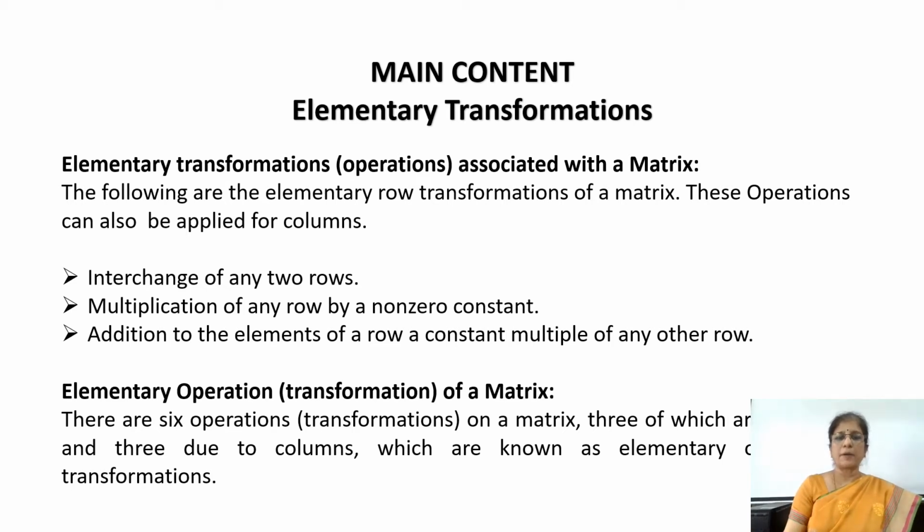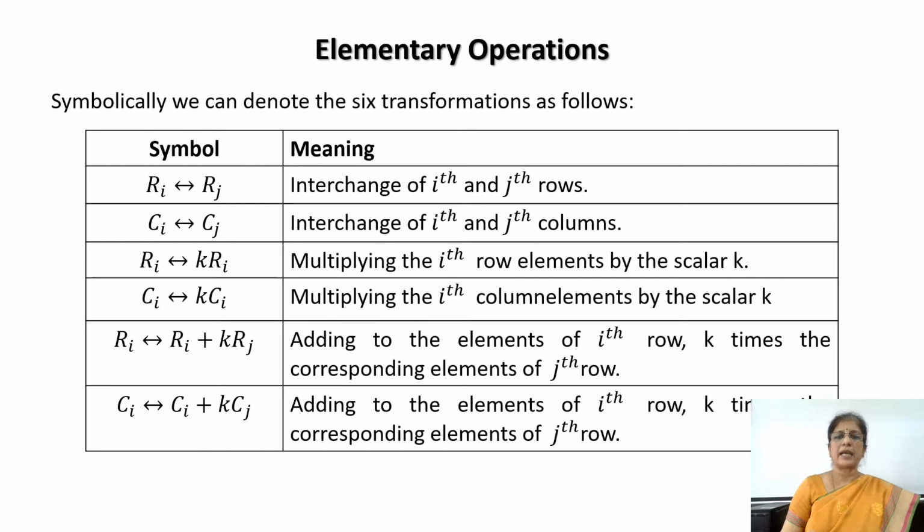The elementary operations of a matrix consist of 6 main operations, listed in the table symbolically along with their meaning. The very first one is Ri interchanges with Rj, that is interchanging the ith row with the jth row, and Ci interchanges with Cj, interchanging the ith column with the jth column.